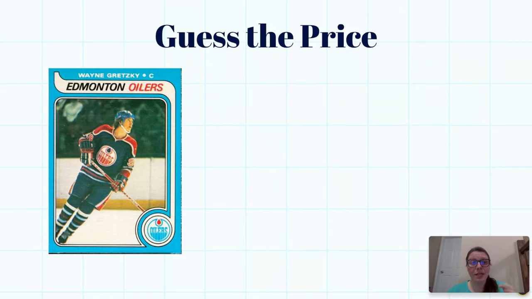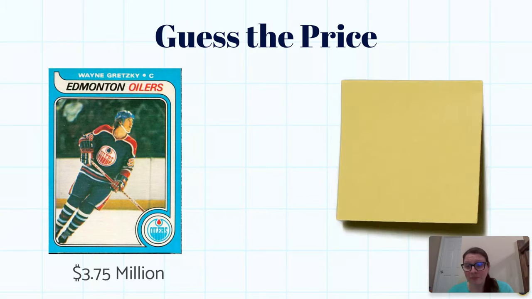So this is an image of a Wayne Gretzky rookie year hockey card. If you're not familiar with sports cards, this would have been made out of like a thick paper, basically like a cardboard. And it has a photo printed on it and it has some stats printed on the back. Okay, so in essence, it's basically a sticky note, right? Like a sticky note is made out of paper. Okay, it's roughly the same size, it's a color.